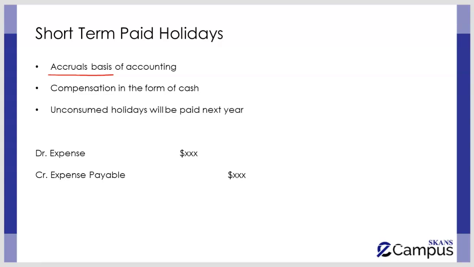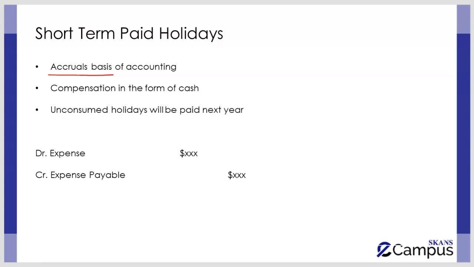Just a quick reminder, you have already covered the accruals concept in your previous subjects. Accruals concept basically means that expense or income is recognized when it is actually incurred, not when cash is received or paid. Now, in case of employee benefits, because we are talking about the expense of a company, so we are going to see that the expense, which in this case is employee benefit, it should be recognized in the period in which it is incurred, not when actually the cash is paid.